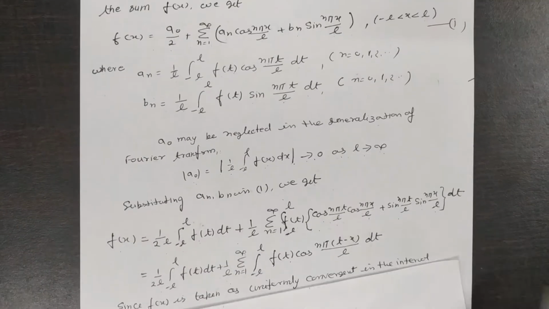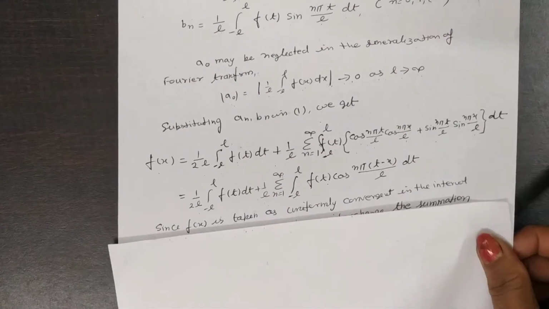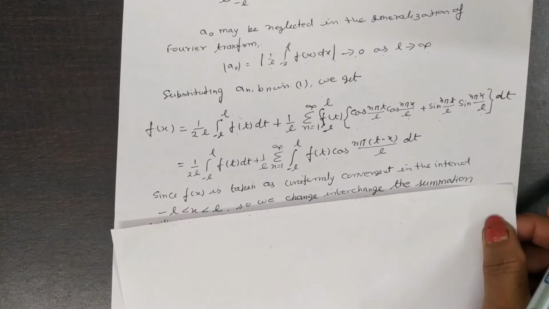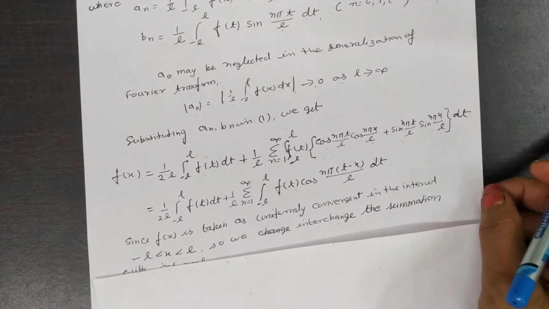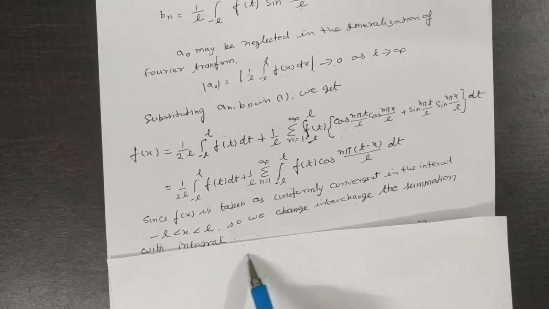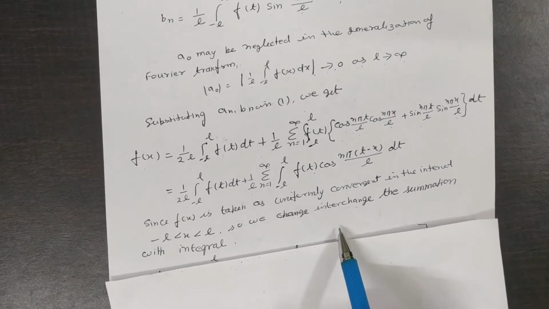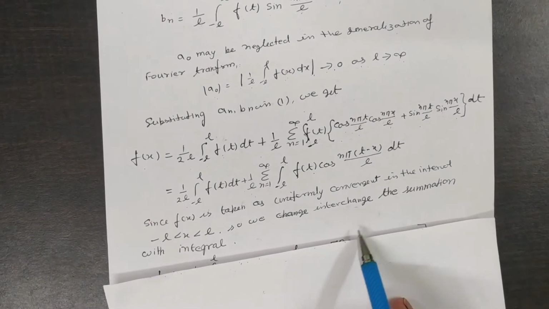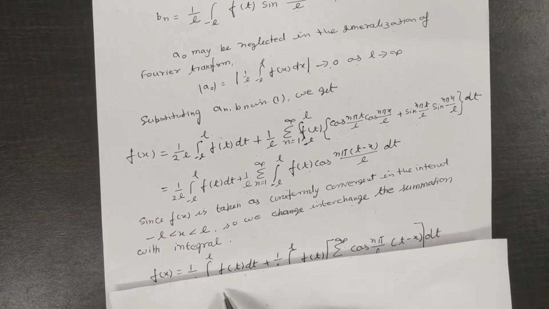Clear? Now, since the series is taken as uniformly convergent in the interval minus L to L, we interchange the summation with the integral.